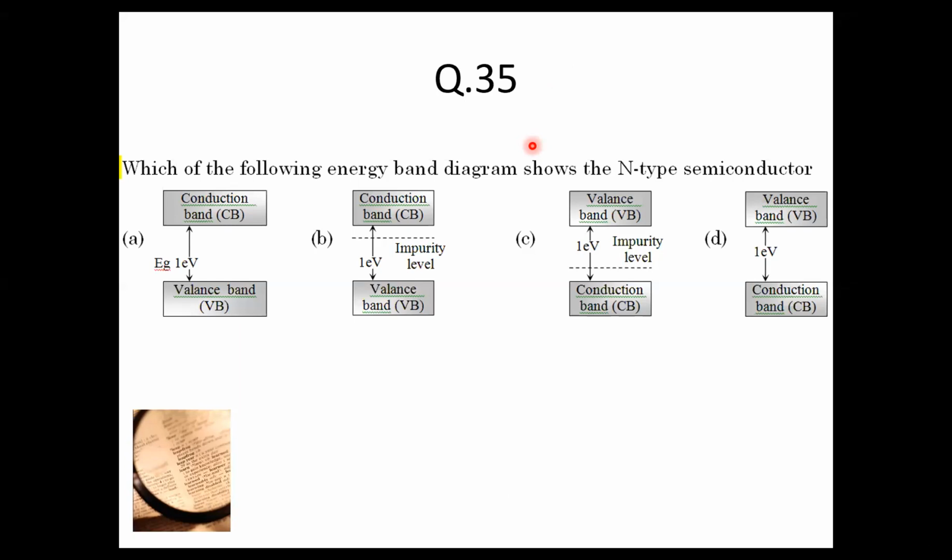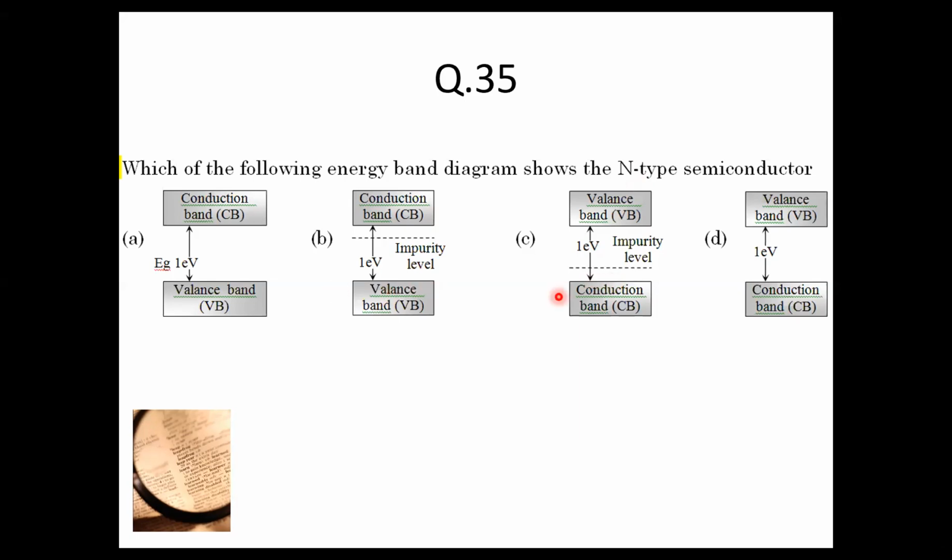Whenever you look at an N type of semiconductor, first of all, you must know that an N type of semiconductor is an extrinsic semiconductor. So it will have its impurity level. Therefore A and D is not your answer, because you're not talking about the impurity level. So you have to guess between B and C.